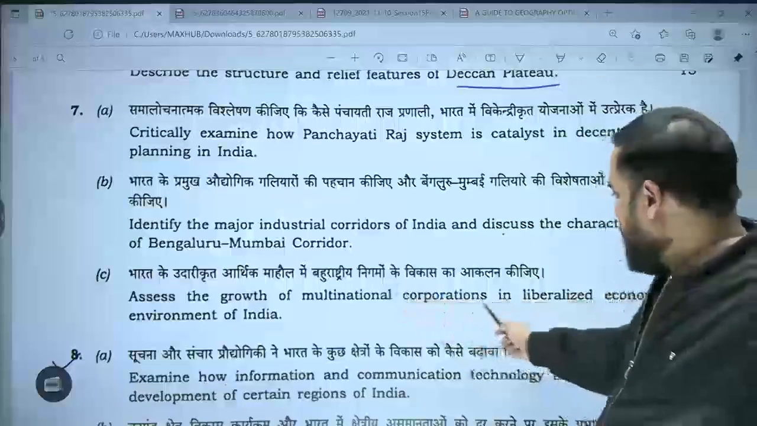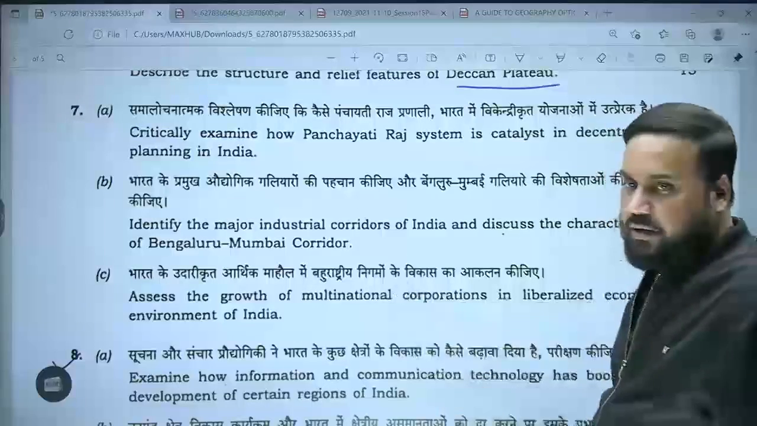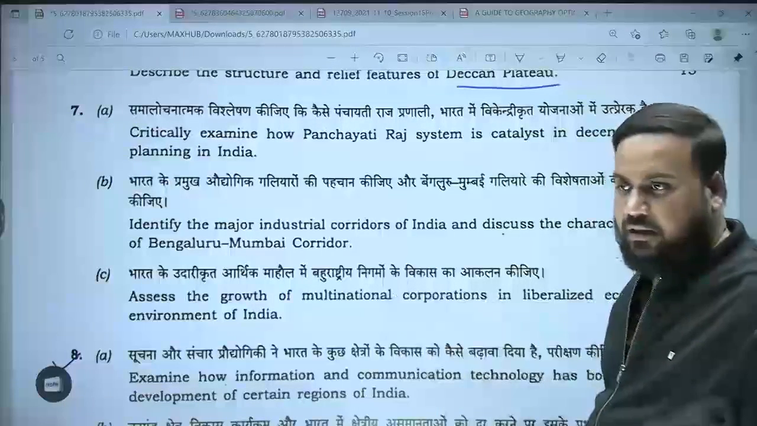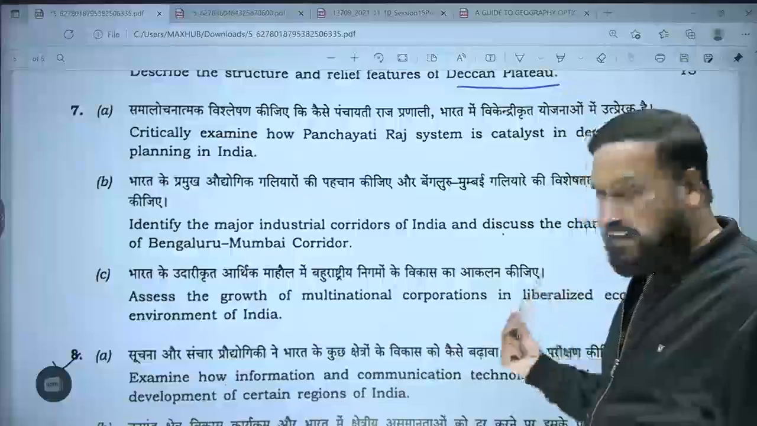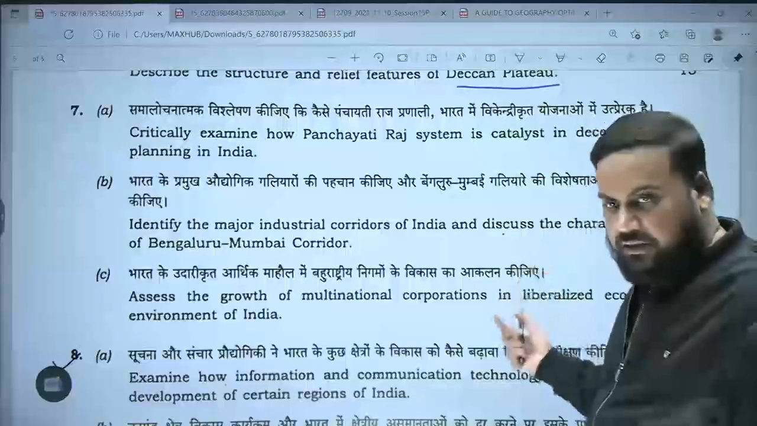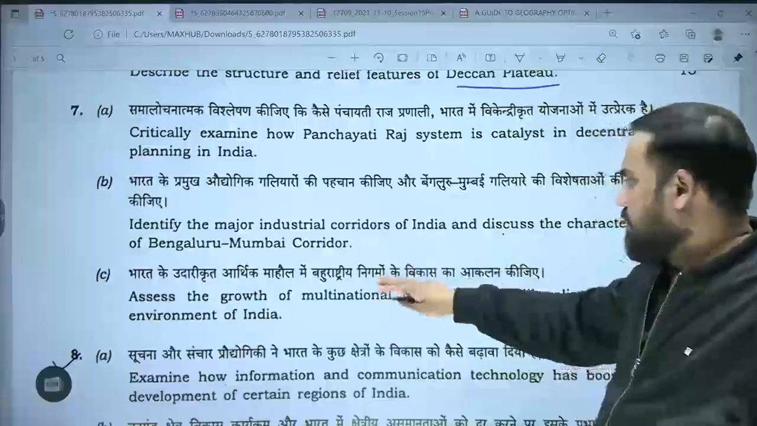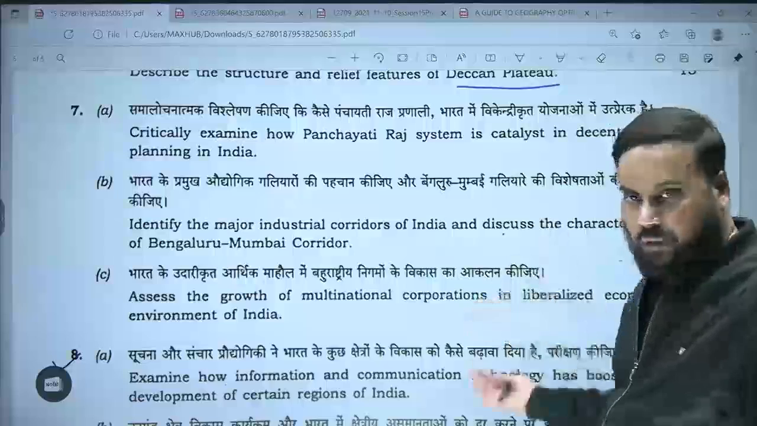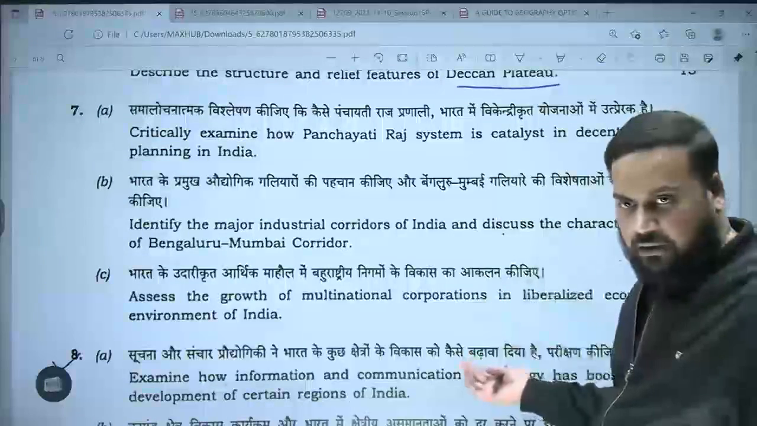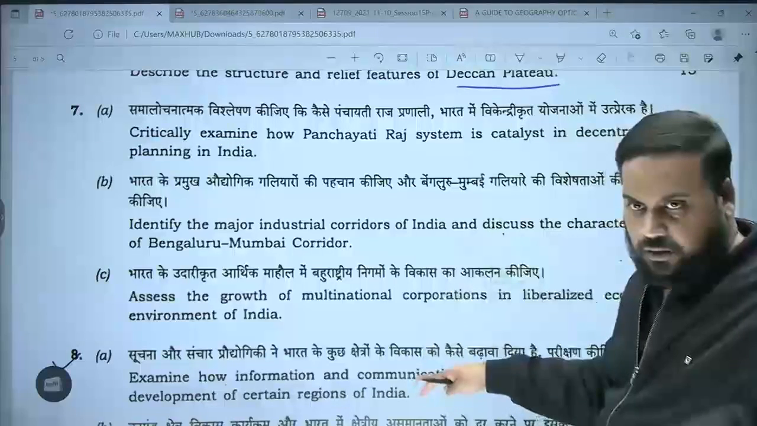Assess the growth of multinational corporations in liberalized economic environment of India. So MNCs directly syllabus में दिया हुआ है. Liberalization is also, globalization is given in the syllabus. So again liberalized environment में उनका how assess the growth of MNCs, how their growth has taken place in India. What are the factors which have led to their growth in India?